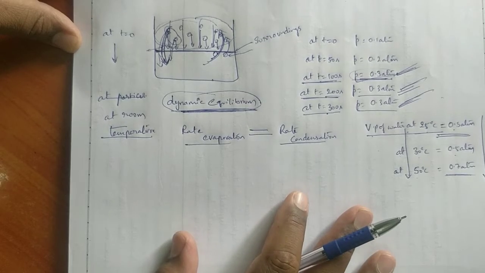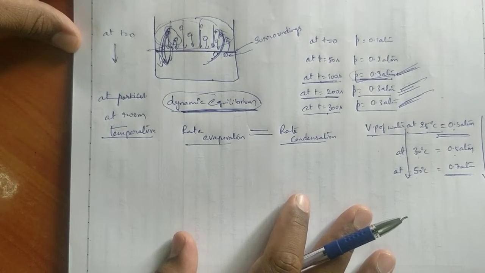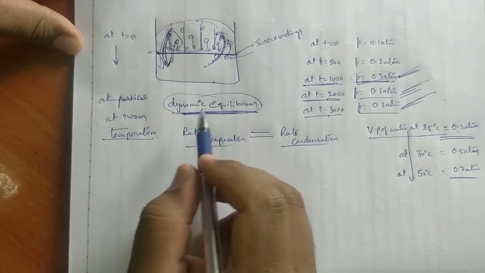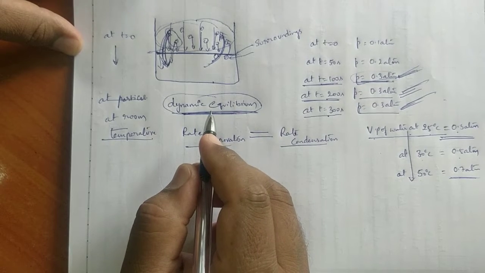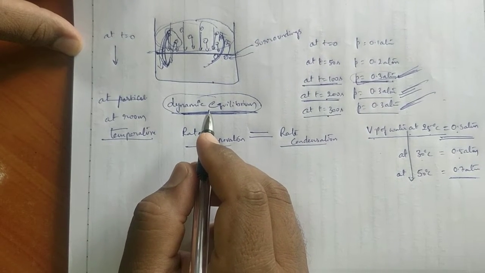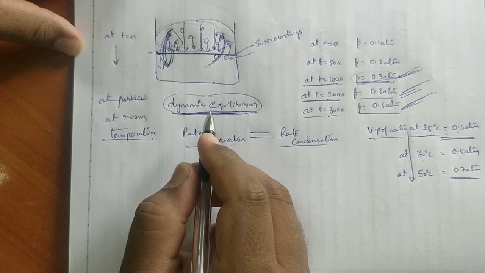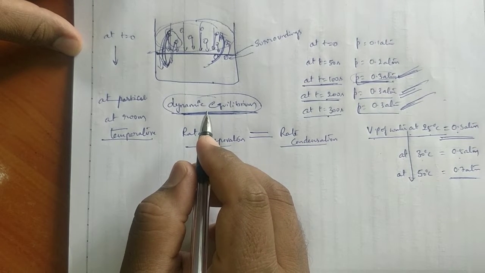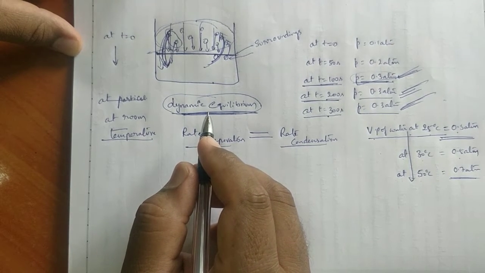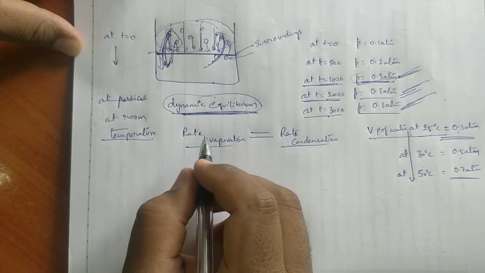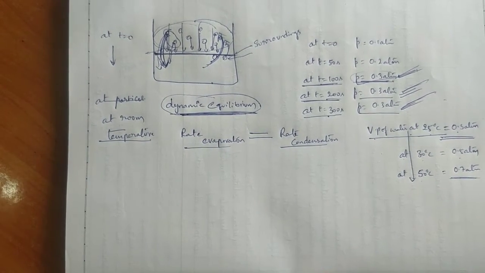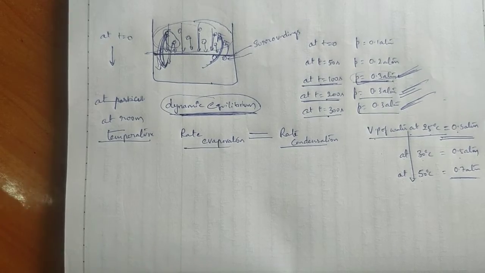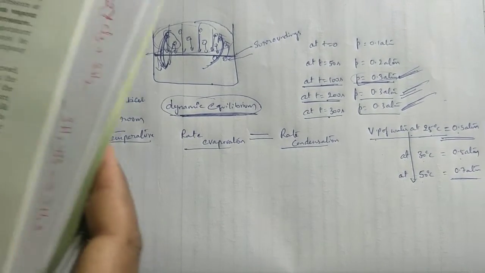Is it clear, ma? This is the definition of vapor pressure. Vapor pressure of any liquid is nothing but the pressure applied by the gaseous particles of that component on the liquid surface of that component, at the state of dynamic equilibrium, is called vapor pressure or saturated vapor pressure. That only they explained here.